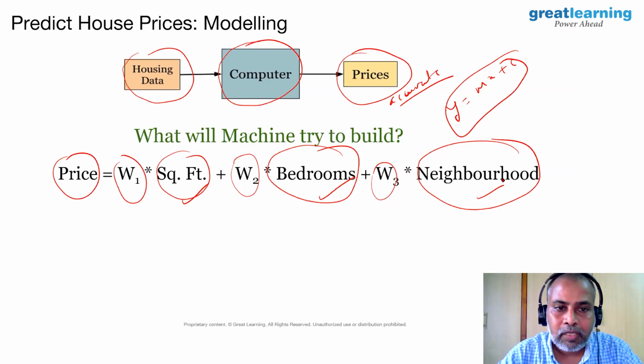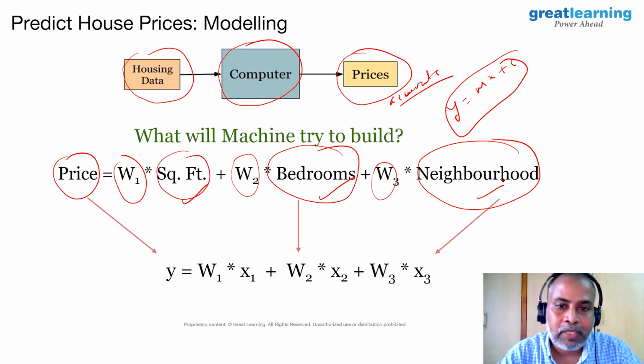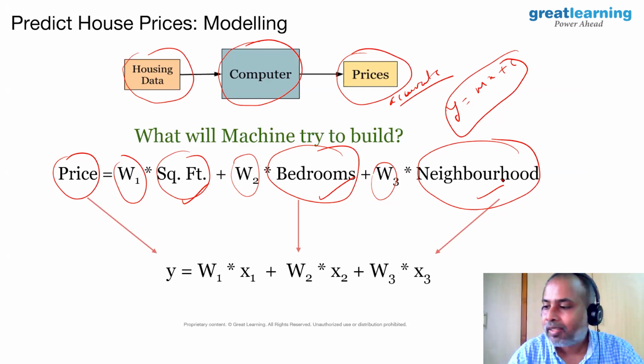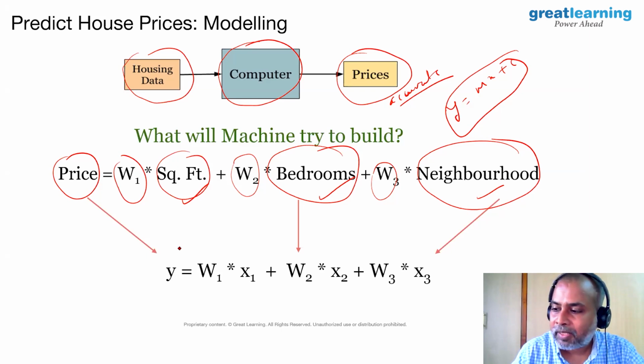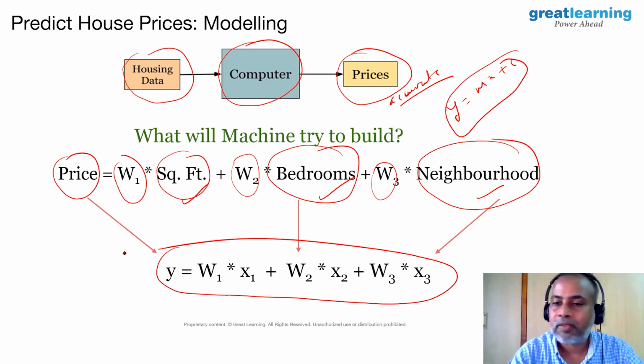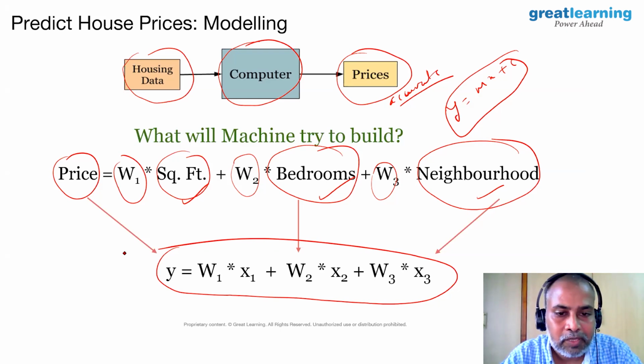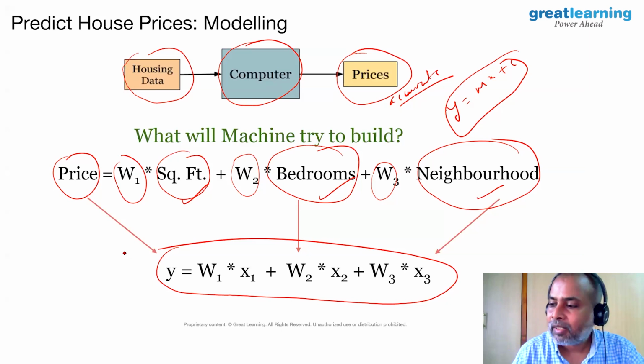Let me go a little bit into the notation. Now I can write the above as a simple mathematical equation: y equals w1x1 plus w2x2 plus w3x3, where x1 is square feet, x2 is bedrooms, and x3 is neighborhood. Now this is our model.